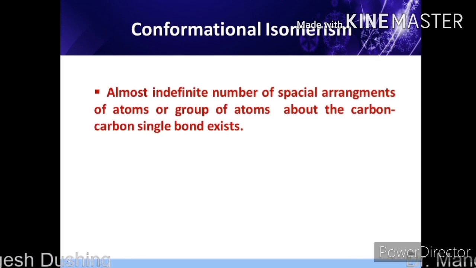Almost an indefinite number of spatial arrangements of atoms or groups of atoms about the carbon-carbon single bond exist. Means in organic compounds, an indefinite number of spatial conformations are possible due to single bond rotation.